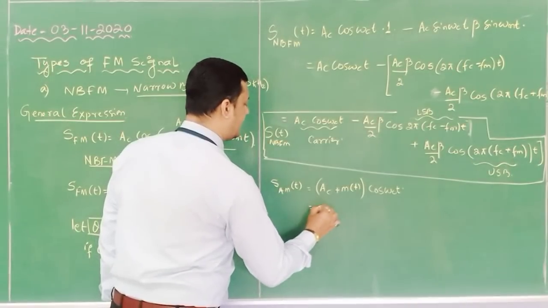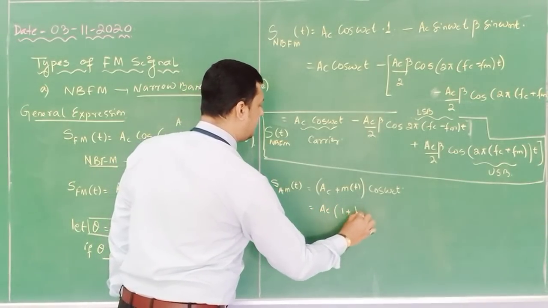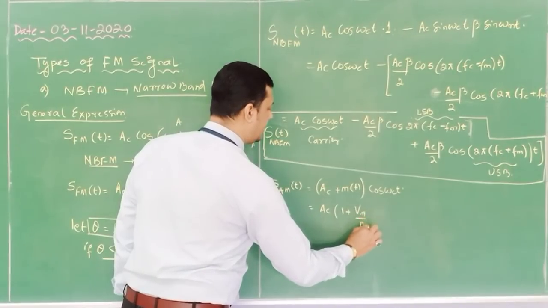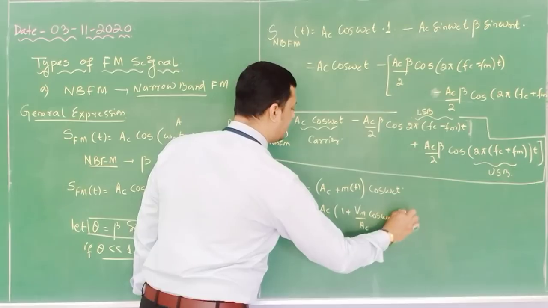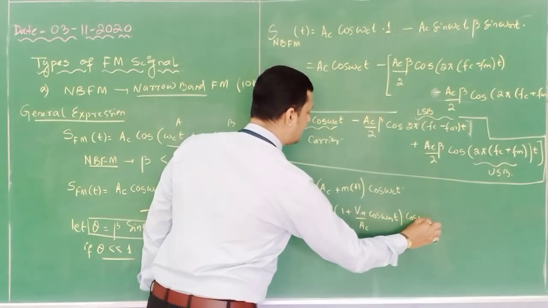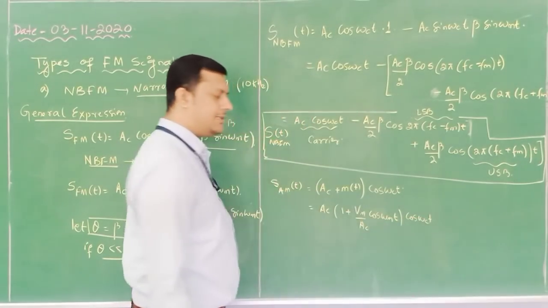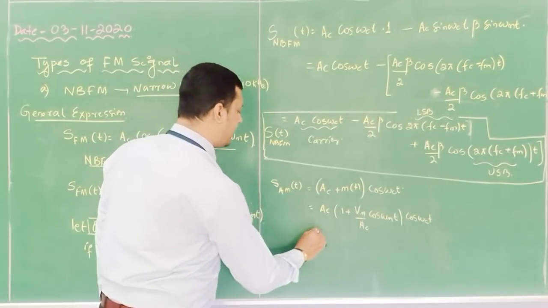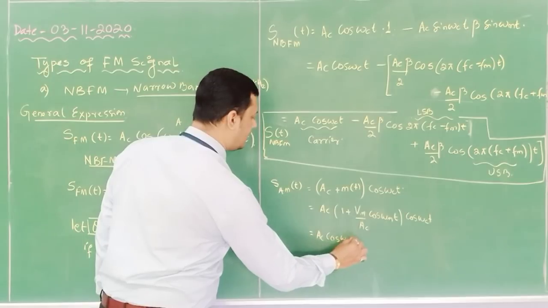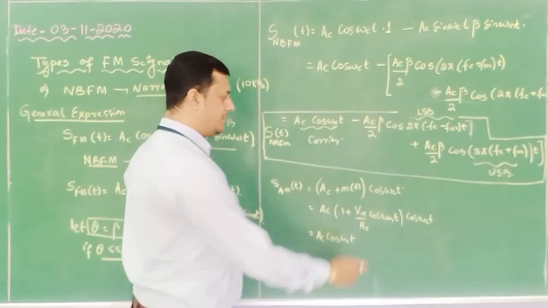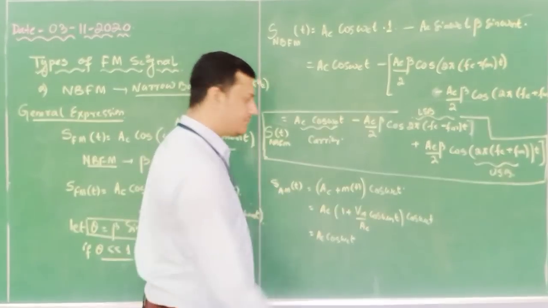If I take Ac common, I will get Vm by Ac cos omega mt cos omega ct. If you expand this, the presence of the carrier is there, cos omega ct, plus this is the modulation index.